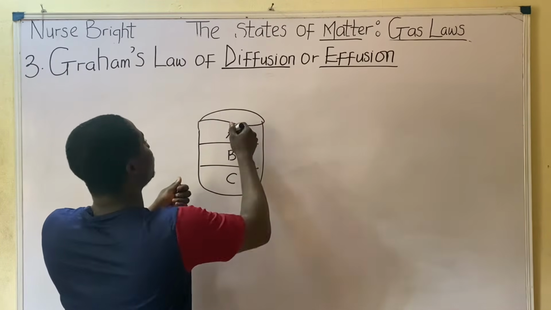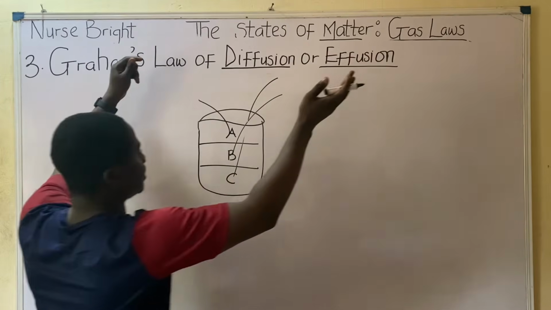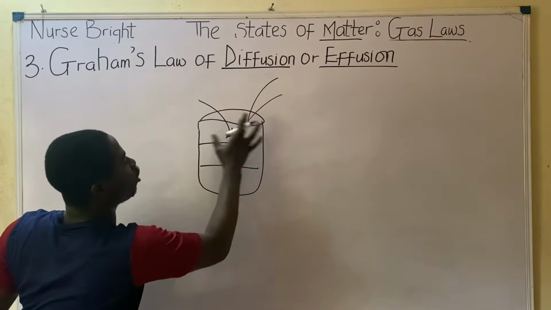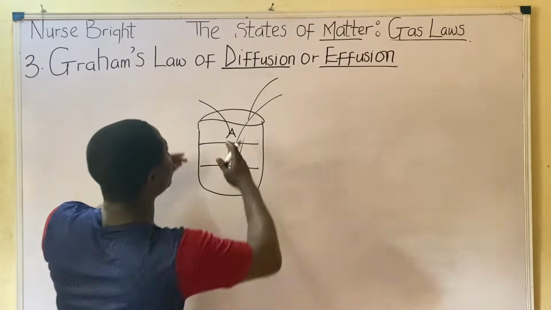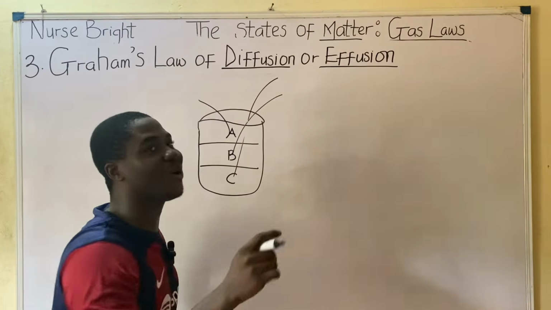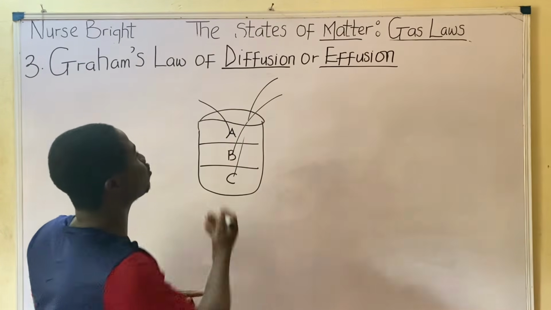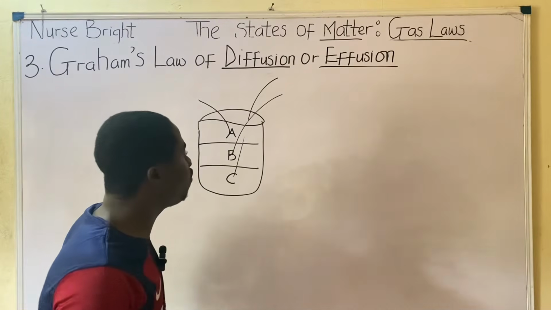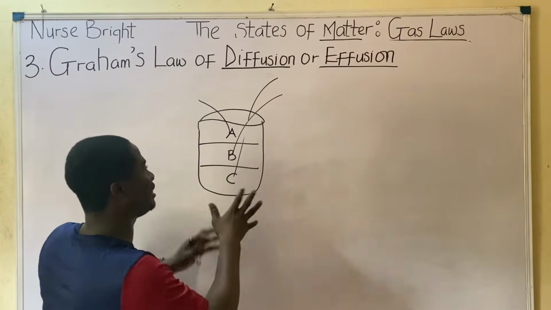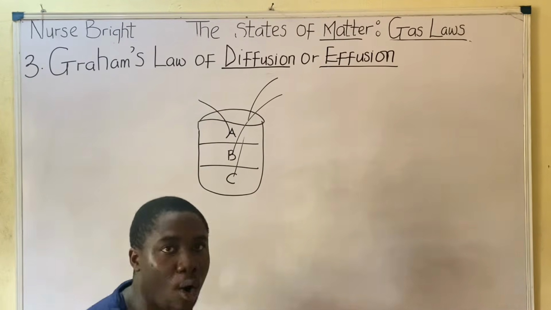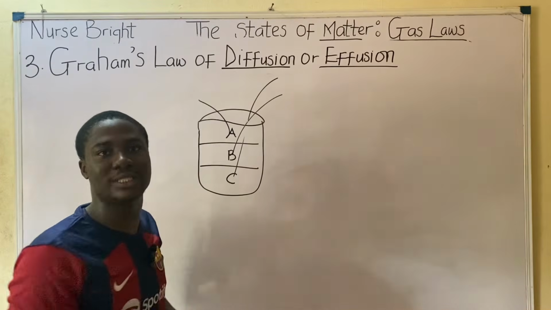Listen, the movement of these gases from where they are found to the surrounding environment. Let's say these gases are now moving. Gas A moved, gas B moved, and gas C moved. Because they move through the orifice from the region where they are highly concentrated to the environment, we simply call that diffusion. So let's bring it into the right term. Diffusion is the movement of particles, which are all of these, A, B, and C, from a region of higher concentration to a region of lower concentration. This is what we call diffusion.